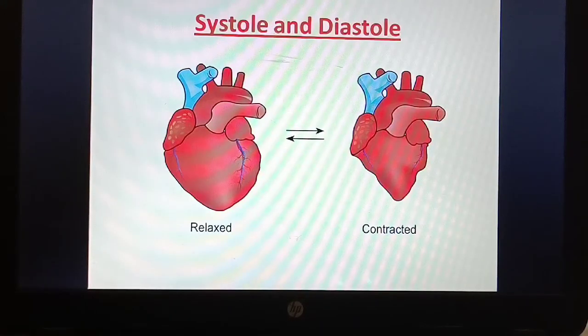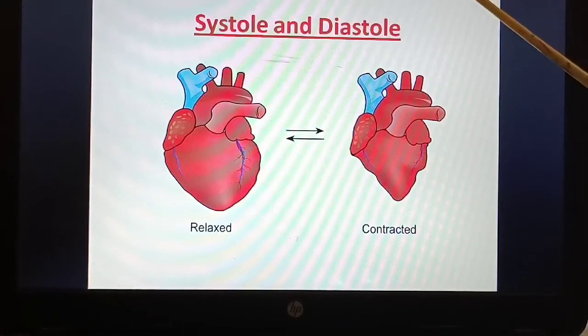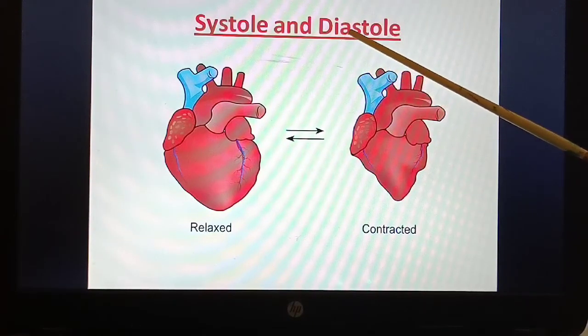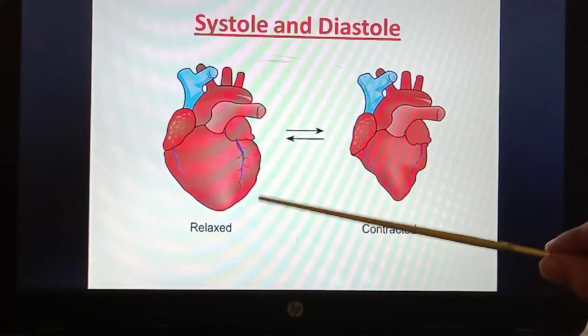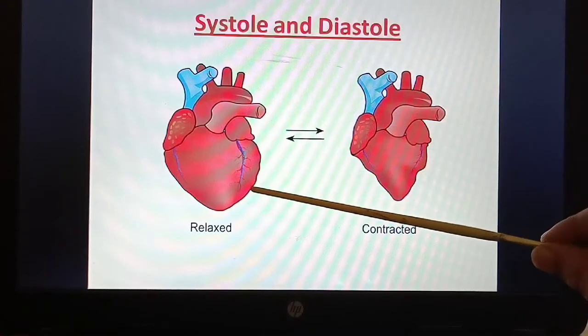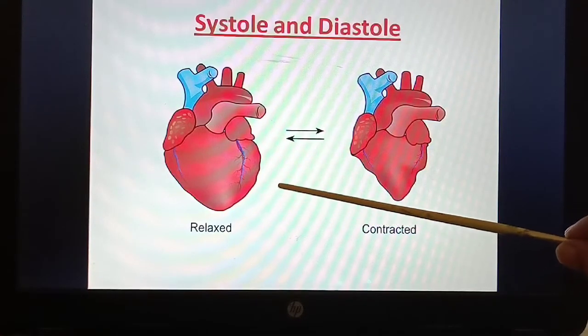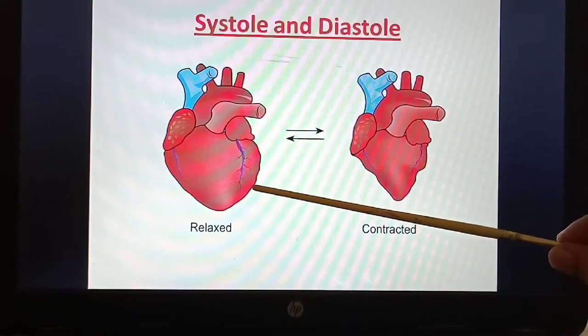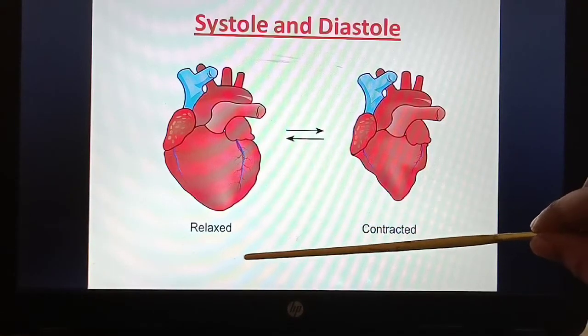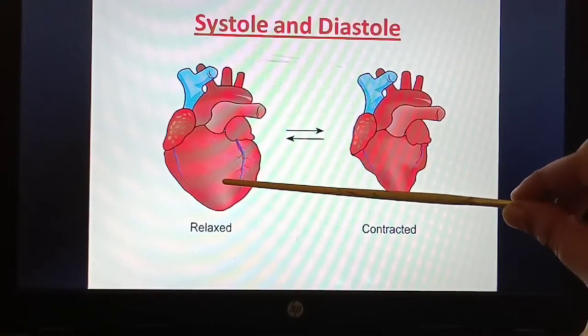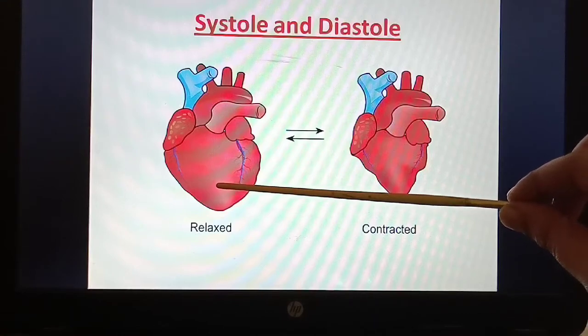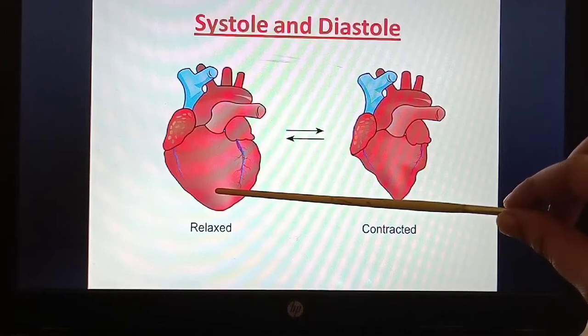Next, systole and diastole. What is systole and diastole? Systole is the contractile phase, whereas diastole is the relaxed phase. The contractile phase of the heart is systole and the relaxed phase of the heart is diastole. Now you have heard about blood pressure, isn't it? As the blood moves inside, it puts pressure on the walls of the blood vessels.